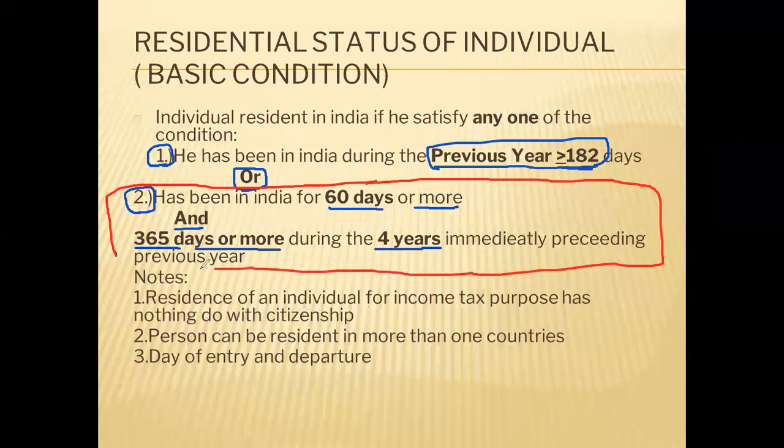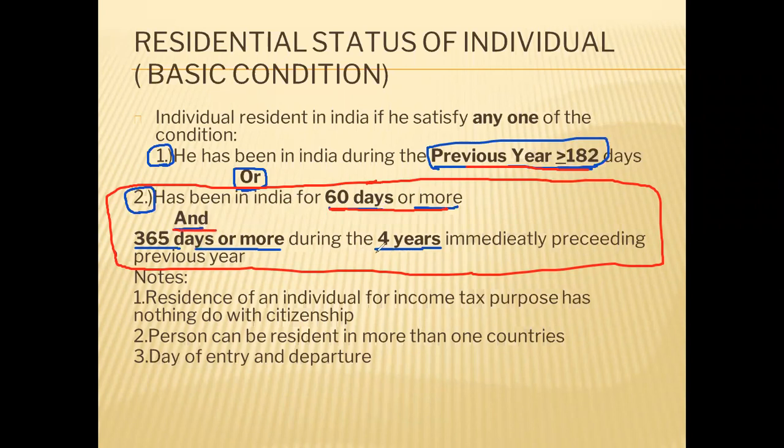Condition one was simple. You just have to see whether a person has stayed in India for 182 days or not. Yes or no. If yes, then resident. No, then not resident. But if the individual has stayed in India for 60 days or more during the previous year, then one more thing you will have to check.